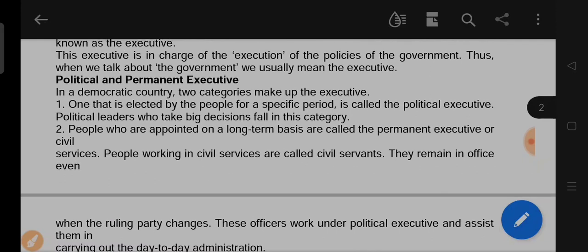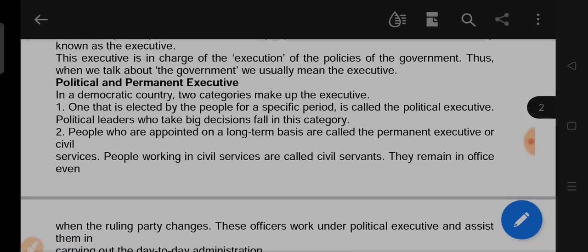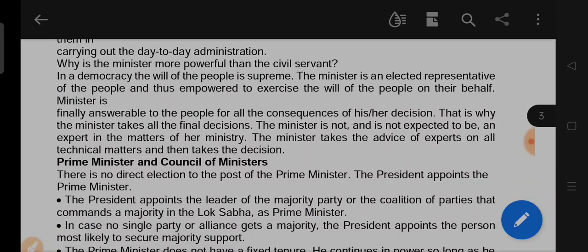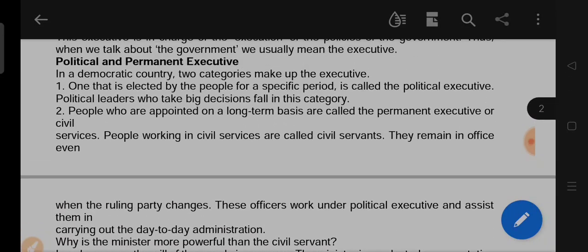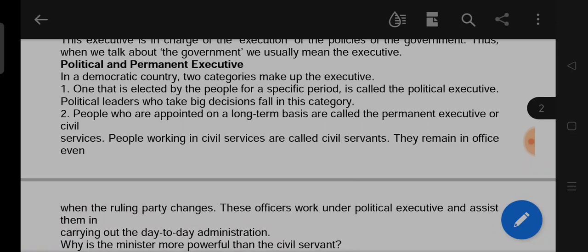I think we have studied some headings in offline classes in the college. Today we will learn about some important points of this heading you are watching on the screen, political and permanent executive.